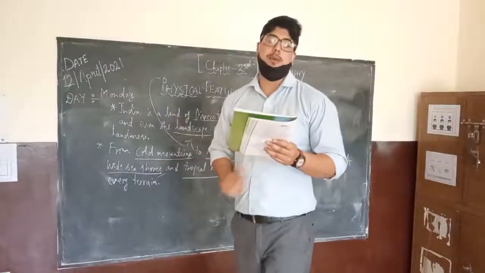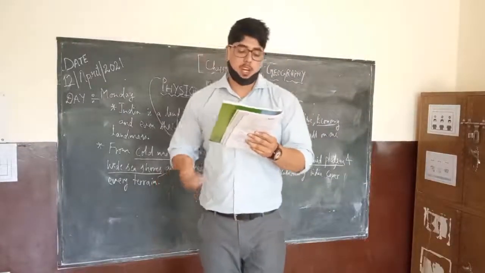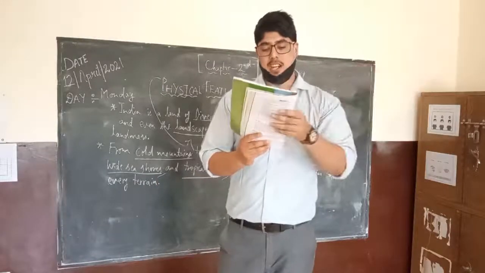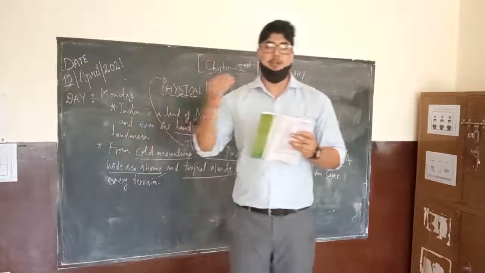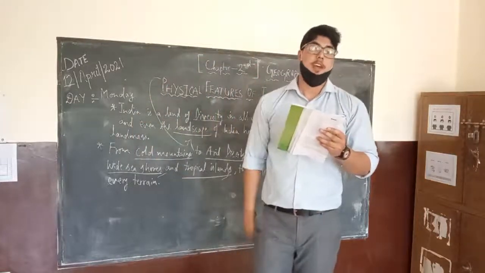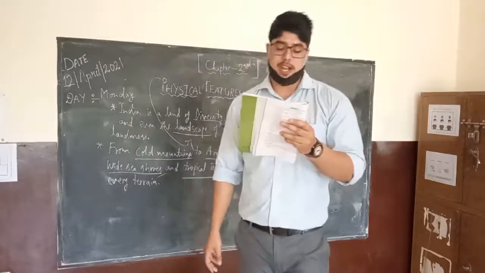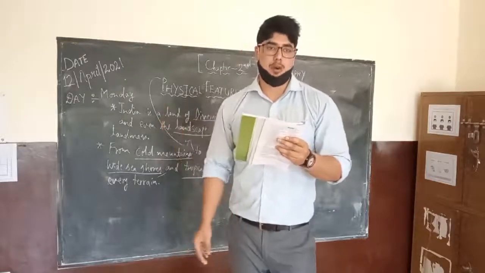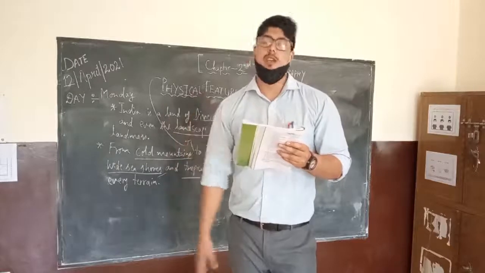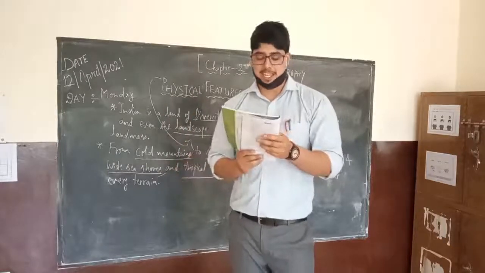Now I am reading it from your book itself. You have already learned earlier that India is a vast country with varied landforms. That is, in the previous classes you have already read, and there were many chapters from class 6 up to class 8 where you understood that India is a vast land having various types of landforms. It means it has diversity in terms of its landscape.